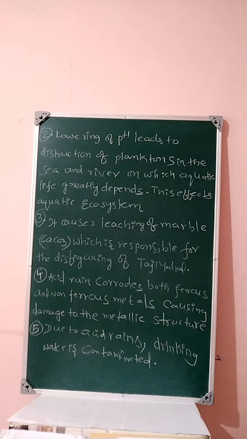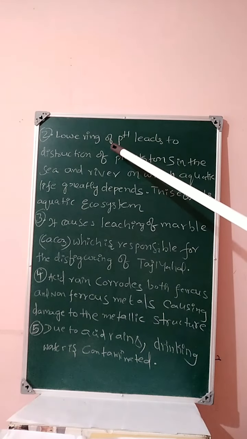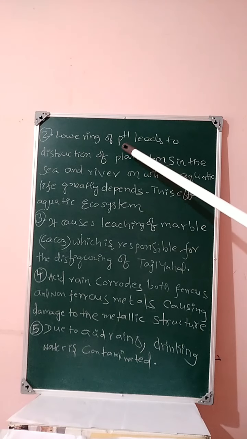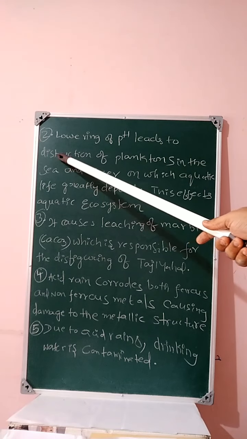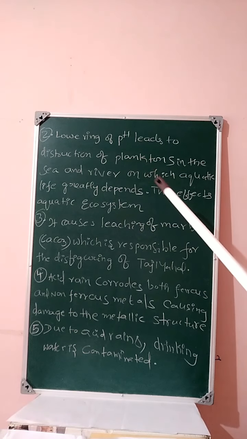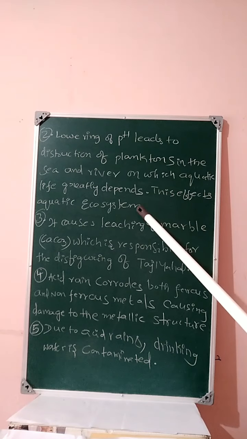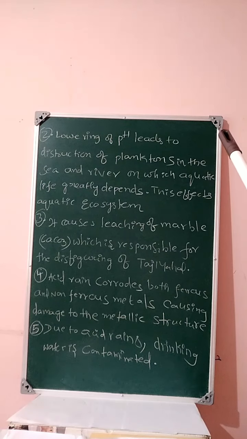Generally, rivers and seas contain planktons, that is small plants, which are useful for aquatic life. The aquatic animals greatly depend on planktons, but due to acid rains, the acidic nature increases and the pH value decreases. Acid rain destroys the planktons in the sea and river, on which aquatic life greatly depends. This affects the aquatic ecosystem. That is, aquatic animals do not survive.